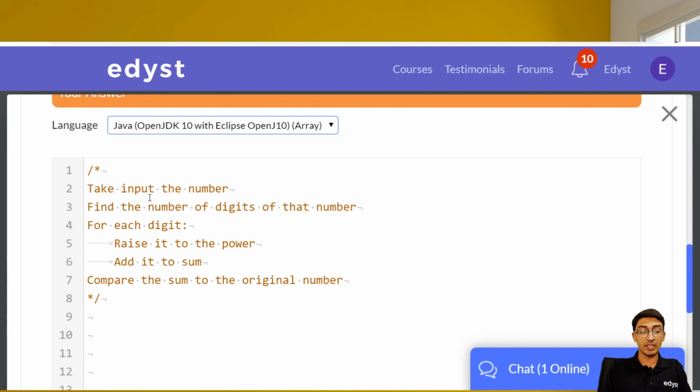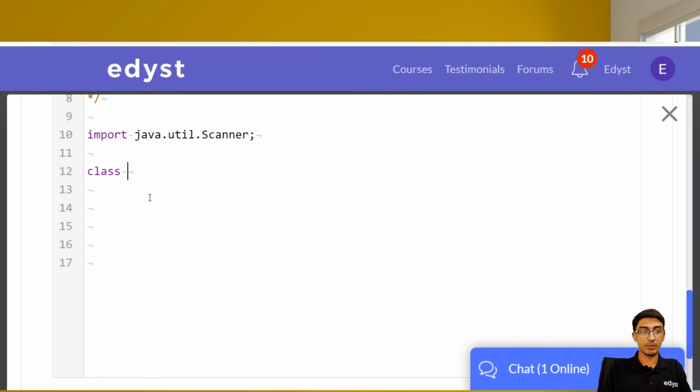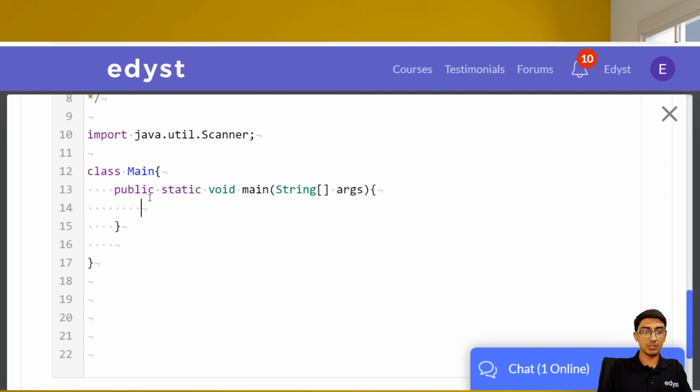To even take input a number in Java, you need to import the scanner class. So we import the scanner class. We write the main class over here. Okay, so let's write the main class, and we'll write the method. So in Java, this is the starting code. Like in C, you have your int main, return 0, hash include stdio. This is what is there in Java. So always learn these things by heart and always remember them. So you have this public static void main String args. All right. So we have this. Might as well keep this public class Main.